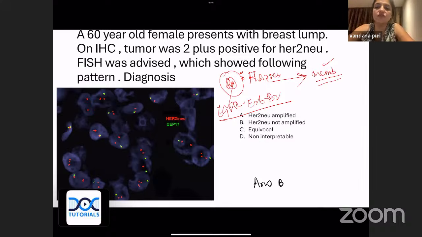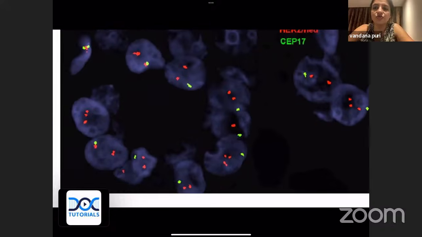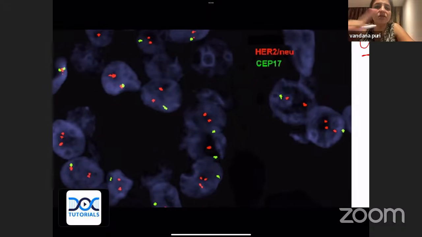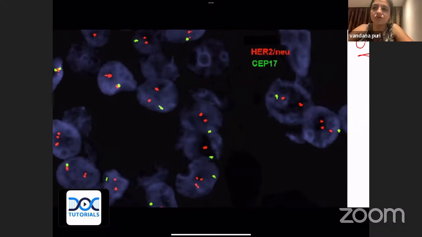Now, what is the rule of the law? Look at this, guys, which you were saying amplification here. Normally, remember in the question, they will always give you the colors. HER2 neu is with the red color, and this centromeric probe for chromosome 17 is the location for HER2 neu. It is with green color. So we should see 2 for everything. Okay, so 2 green and 2 red should be seen.